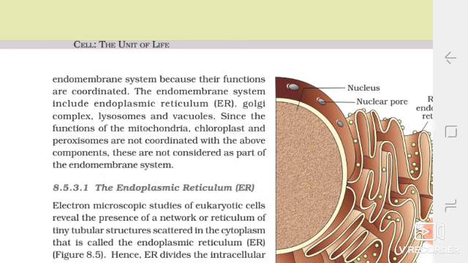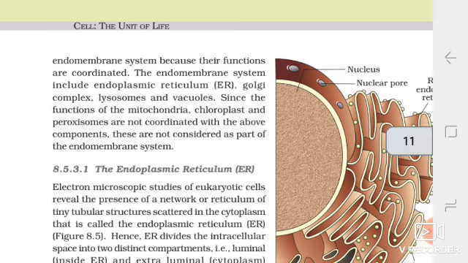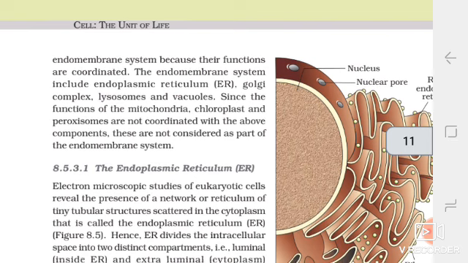Because their functions are coordinated, the endomembrane system includes the endoplasmic reticulum, Golgi complex, lysosomes, and vacuoles. Since the functions of the mitochondria, chloroplast, and peroxisomes are not coordinated with the above components, these are not considered as part of the endomembrane system.